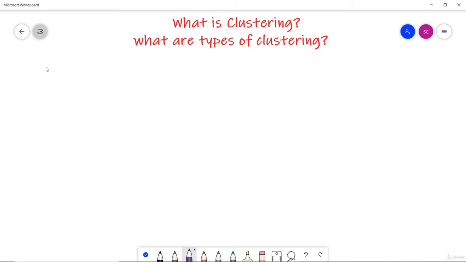What is clustering and what are the types of clustering? In this video, we are going to discuss in basic about what is clustering and what are the several types of clustering. That means how can we arrange several clusters. So the basic definition is the method of identifying similar group of data in a data set.